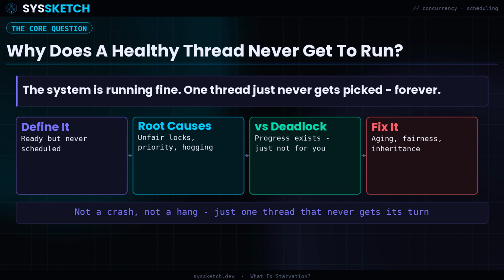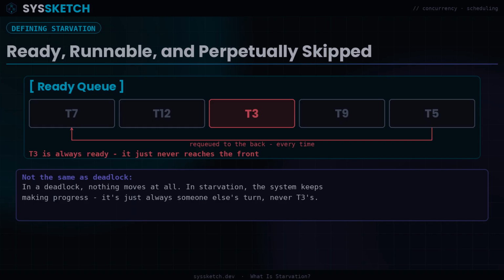Four short stops, one underlying idea: somewhere in your system, the rule for who goes next might be quietly failing one specific thread over and over again.